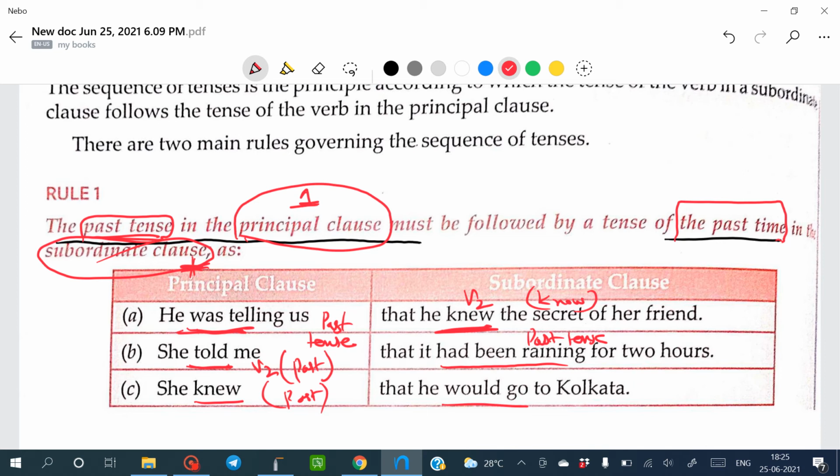Hope you have understood our chapter's base, what we mean by tenses, why sequence of tenses is important, and how it will help you. The rest of the information and examples we will discuss in your Google Classroom. Before I generate the Google Meet link for you, kindly get a pen and paper so that I can explain more doubts about your rule number 1, and we will explain some of your exceptions also.